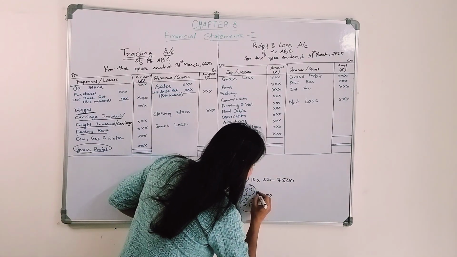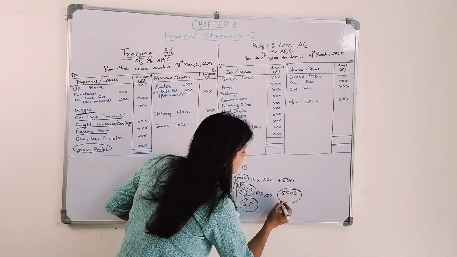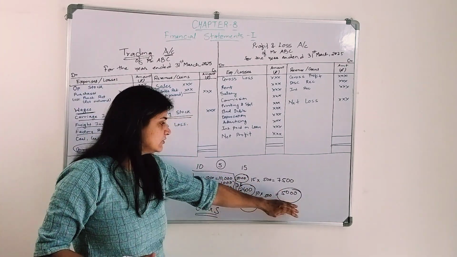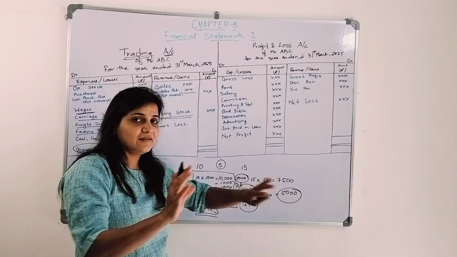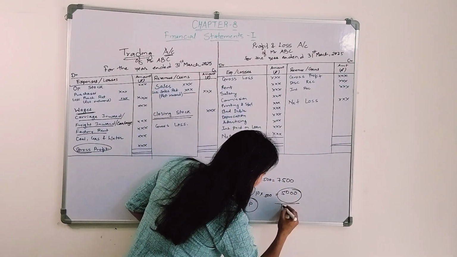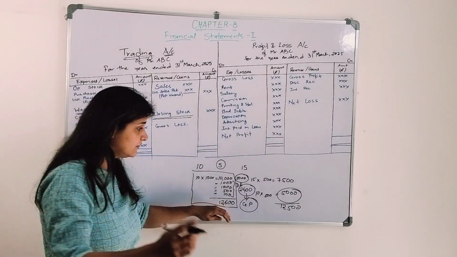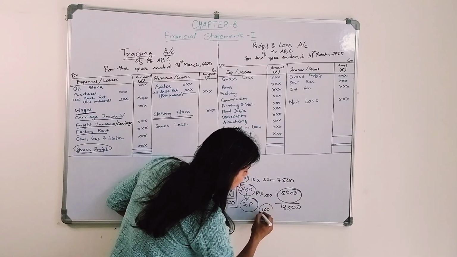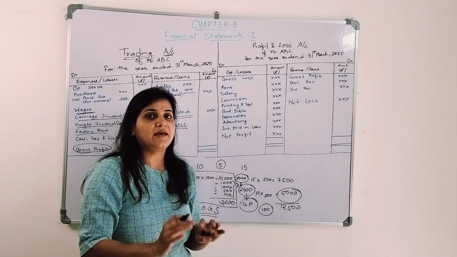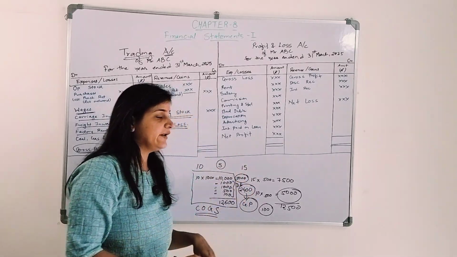So 10 into 500 equals 5,000. What is this? This is my closing stock. It's not necessary that you sell all the goods. So now what is the amount? It is 12,500 and my cost of goods sold is 12,600. That means I am incurring a loss of rupees 100, which is termed as gross loss on those particular goods, right?